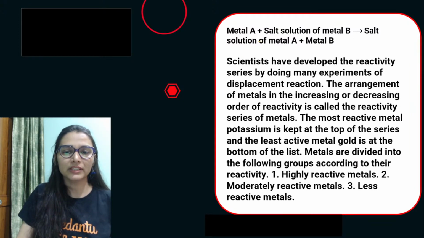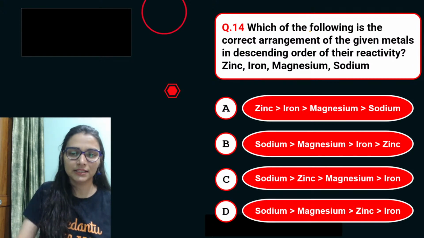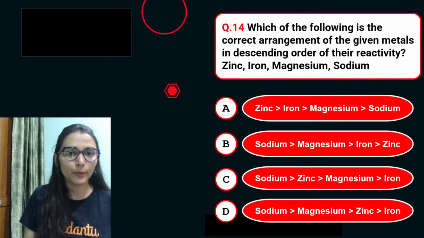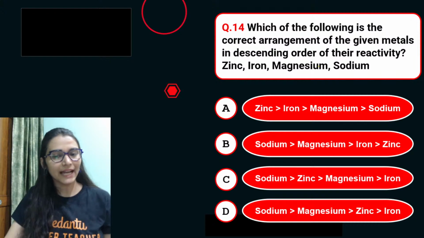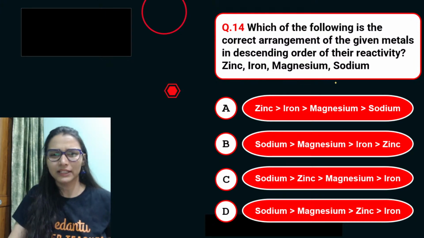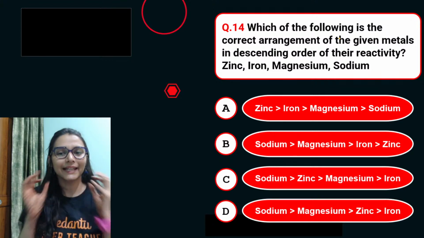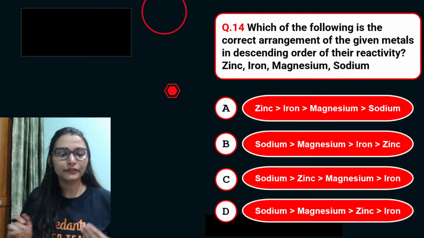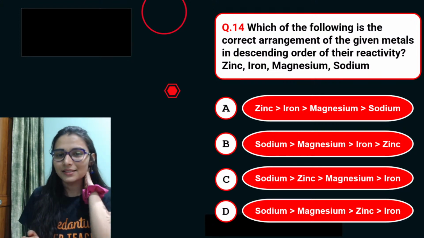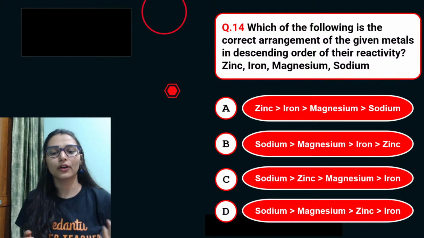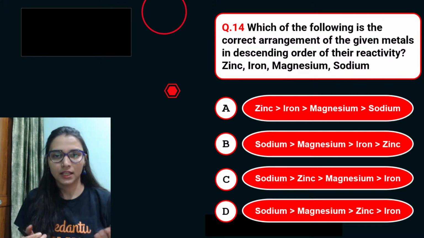See, it's all based on the reactivity series. I'm going to question number 14. Based on that case, it's related to the reactivity series only. Which of the following is the correct arrangement of the given metals in descending order of reactivity? It's very easy.